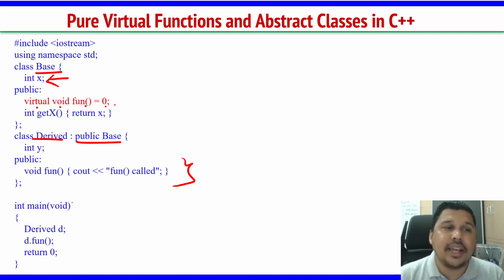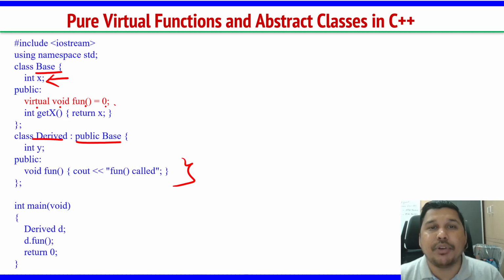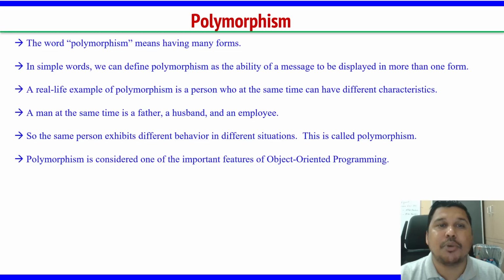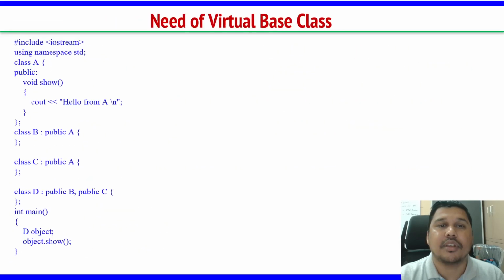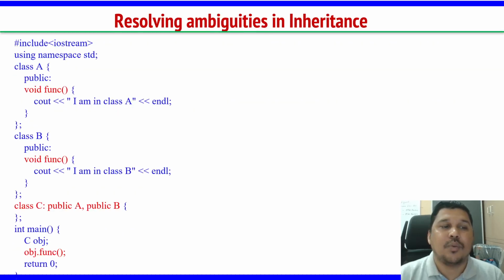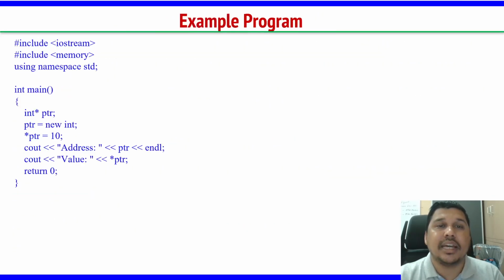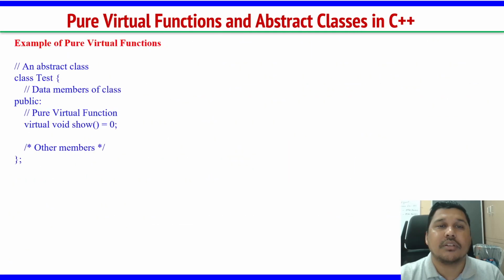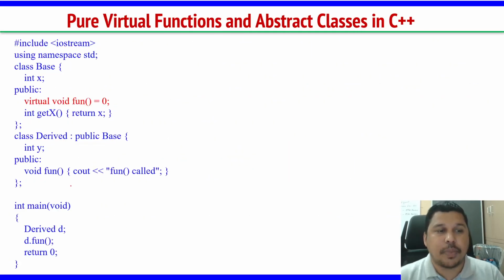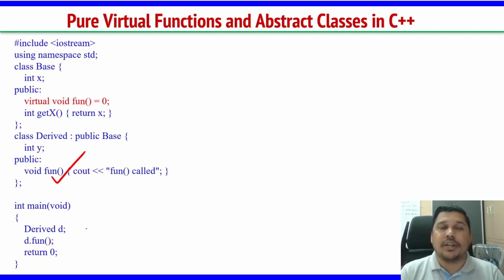When you do it this way, there is no confusion or ambiguity, because the compiler is easily able to access the child class function. I think we studied ambiguity earlier. What is the solution for that kind of ambiguity? We were using the object dot class scope resolution with func. So if there is some ambiguity, we use abstract classes. It is very clear now. When you write d.fun, this is executed.